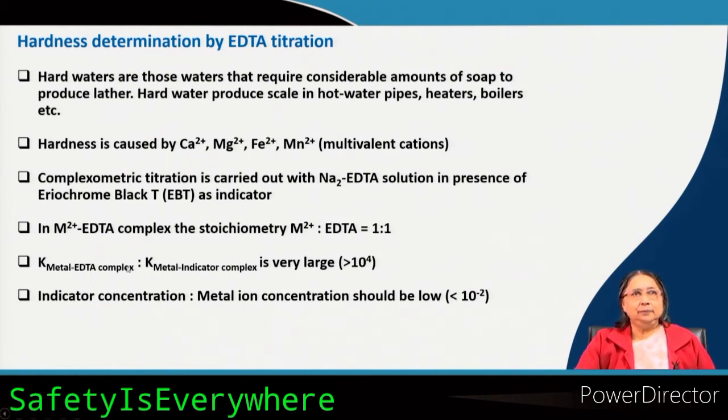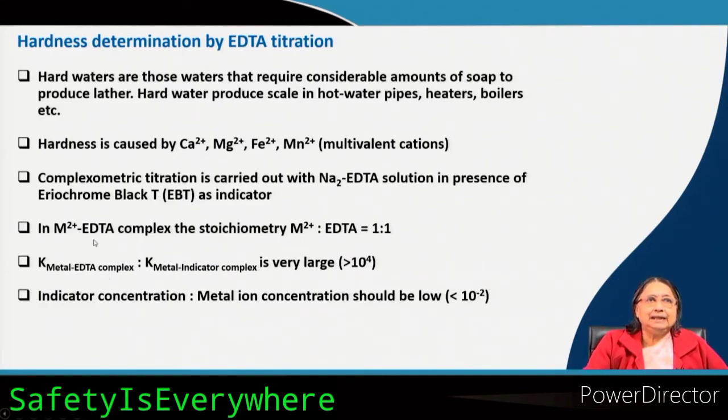Okay. And if you compare the K value, that is the equilibrium constant, or in the case of a complex, you can call it the stability constant or formation constant. If you compare, then you will see that K of the metal EDTA complex to K of the metal indicator complex is very large. It is more than 10,000, that is 10 to the power 4, that means it is very stable.